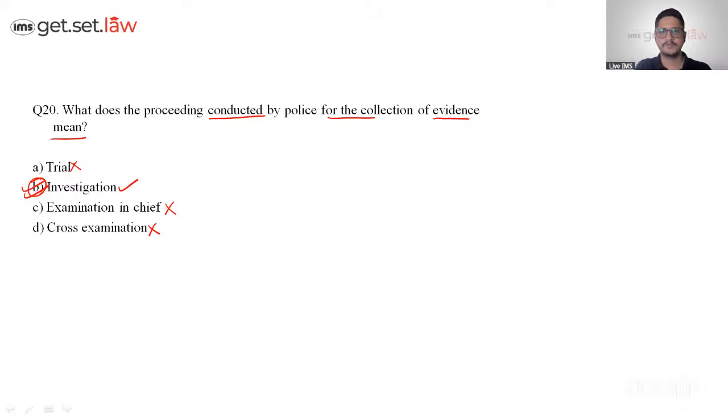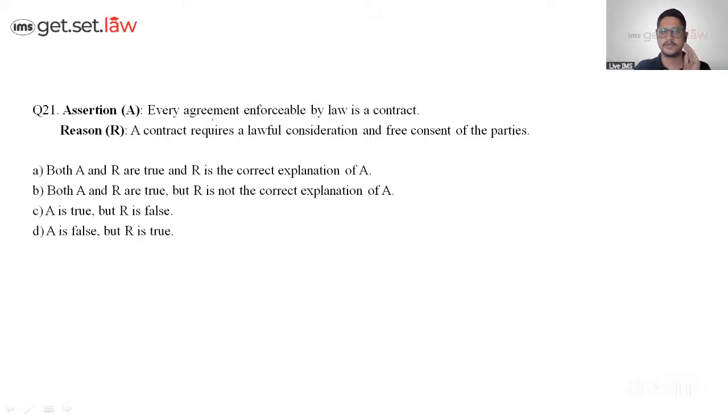Okay, let's move to the next question, 21. Again, assertion reason. A is a separate statement, R is a separate statement. It says every agreement enforceable by law is a contract. Yes, because when an agreement becomes enforceable by law, it becomes a contract, right? Okay, this is true.